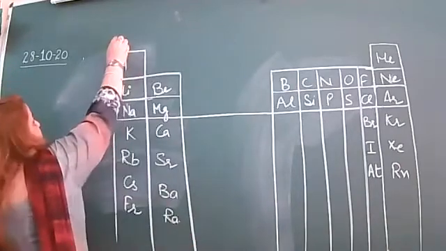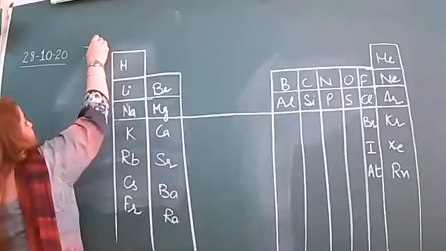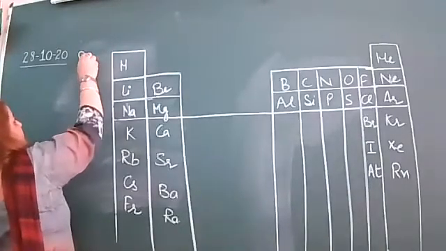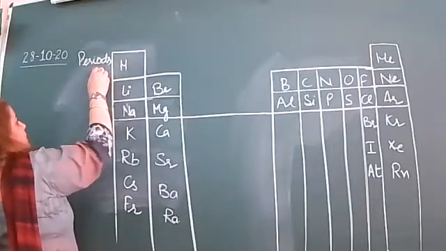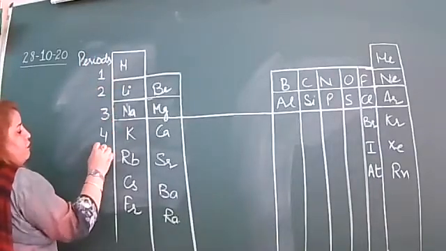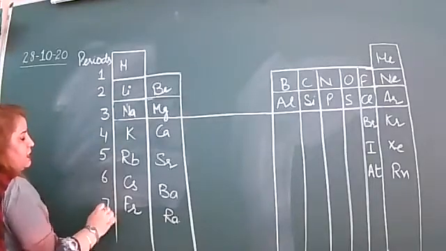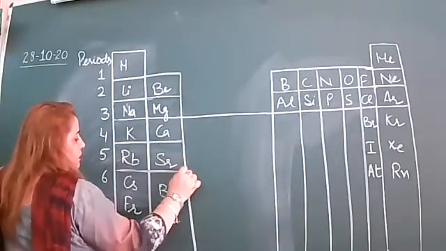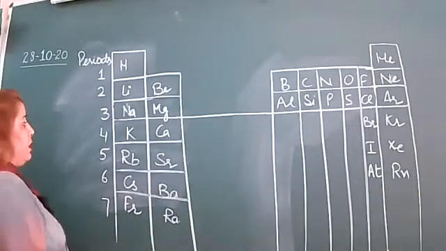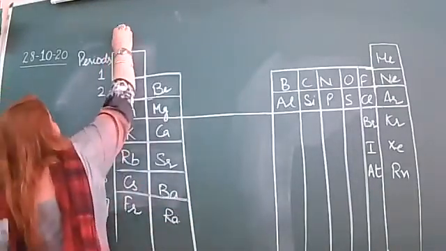This is called groups, and this is periods. This is the first period, second, third, fourth, fifth, sixth, and seventh. There are 7 periods. Now here are the groups.